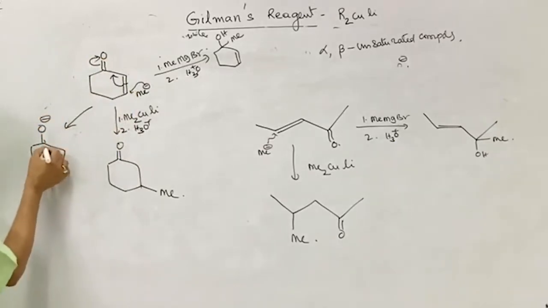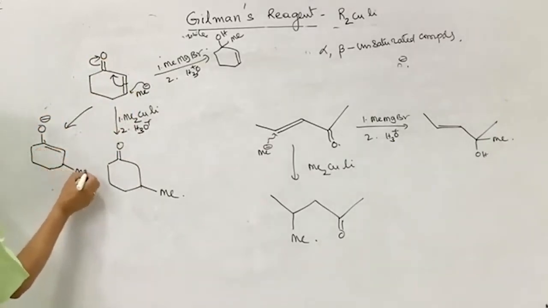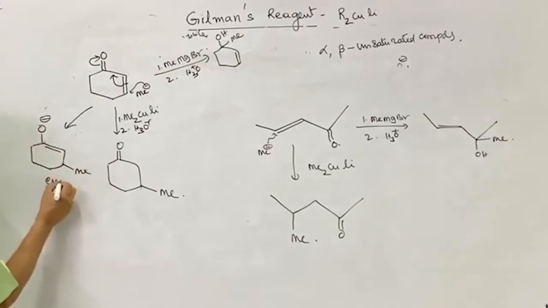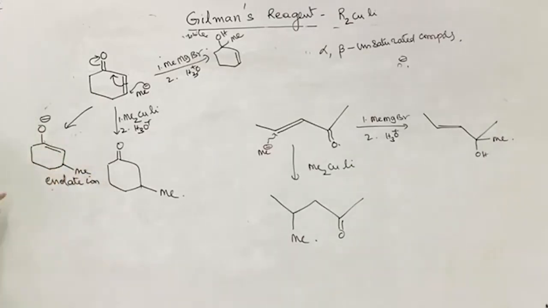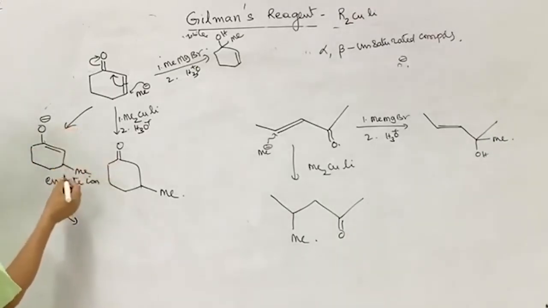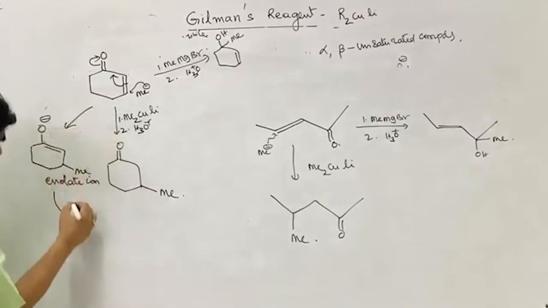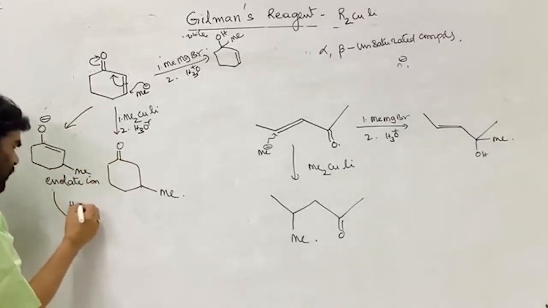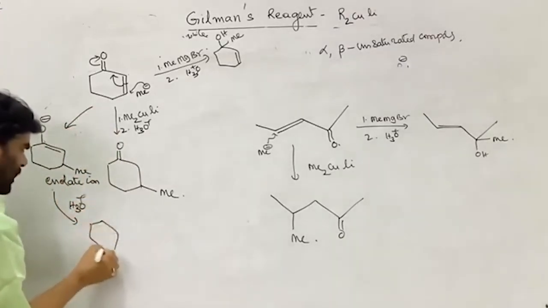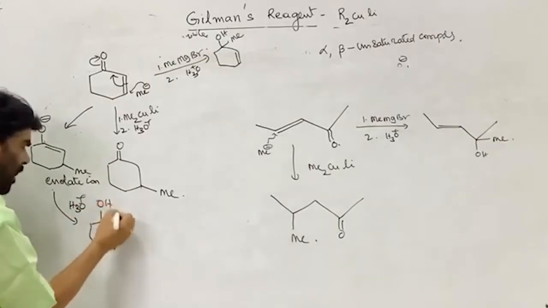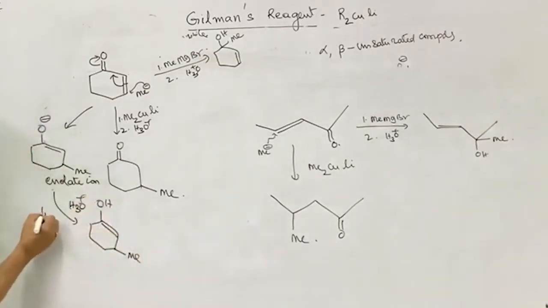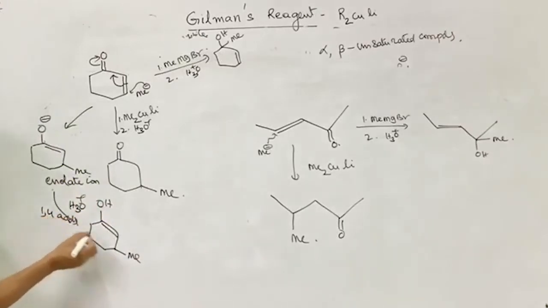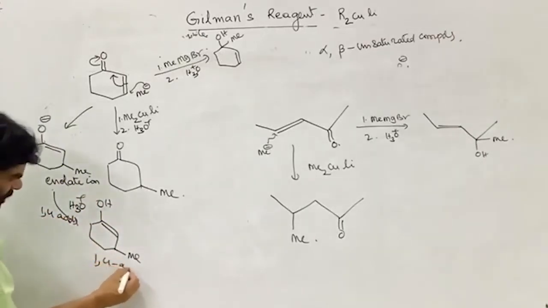In one step, I can finish up the mechanism of the reaction. This enolate ion is formed. Now this enolate ion is treated with H3O+, and it is converted into the alcohol. This is the double bond, this is the methyl, the 1,4 addition. This is the 1,4 addition product.